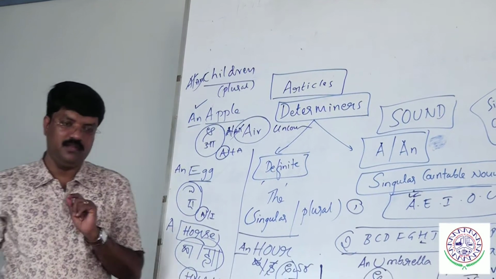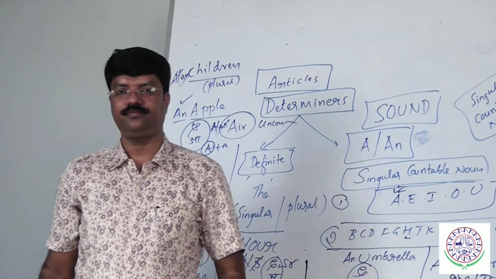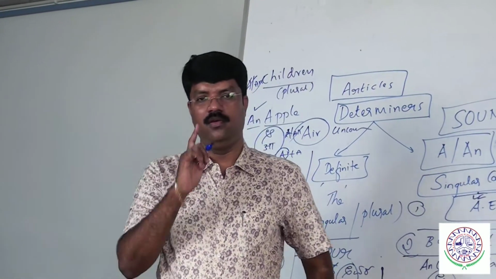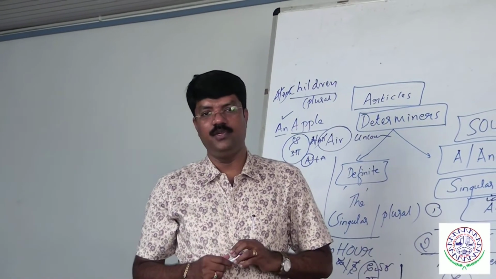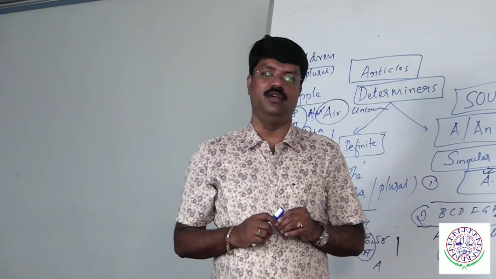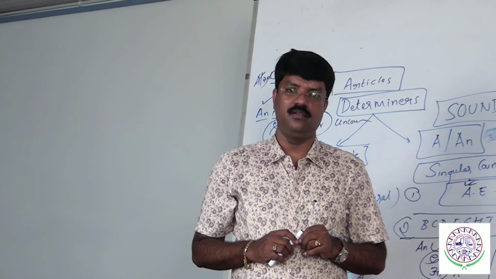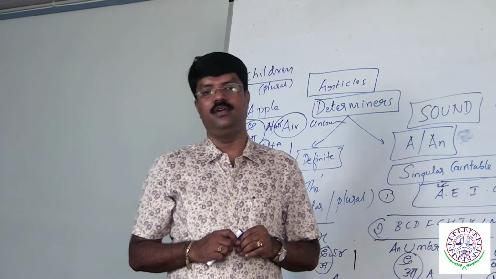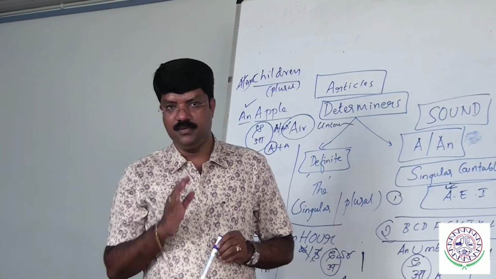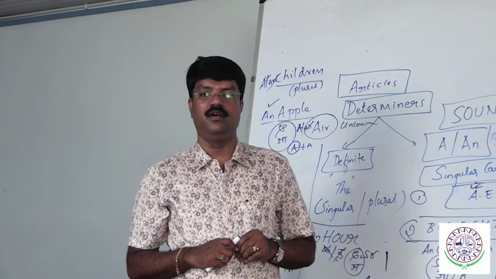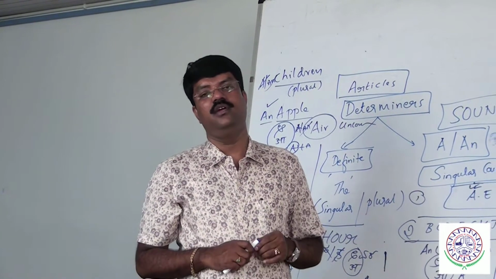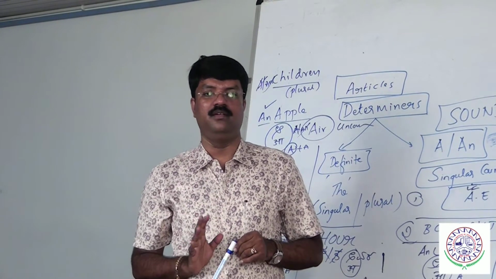So remember a point, "a" and "an" mean one, and it has to be used only with the sound. If the singular countable noun begins with a vowel sound, you must use "an." Similarly, if it begins with a consonant sound, you must use "a" only.